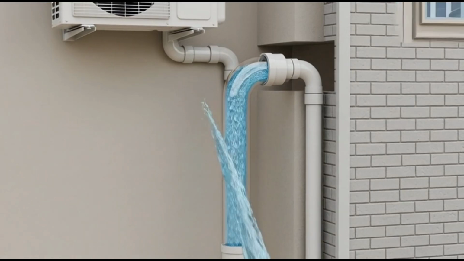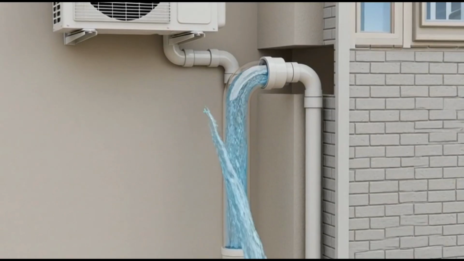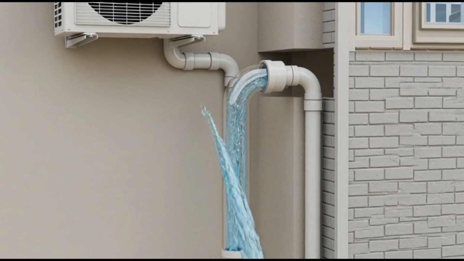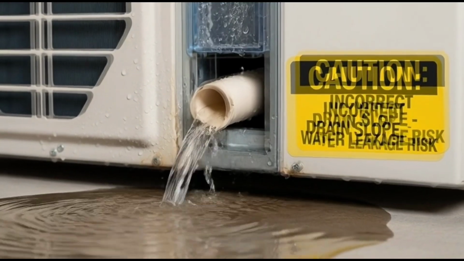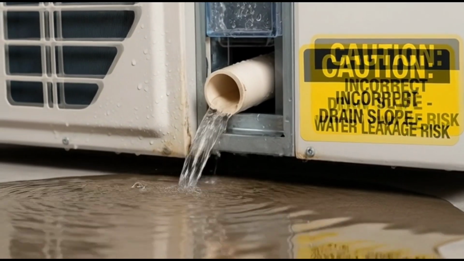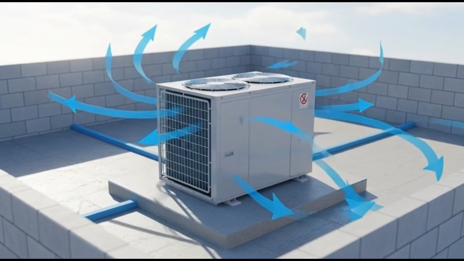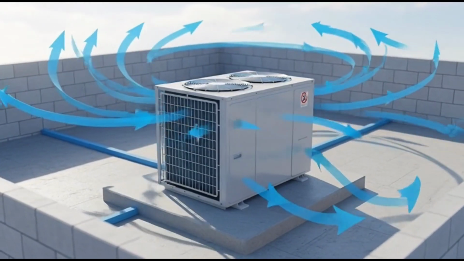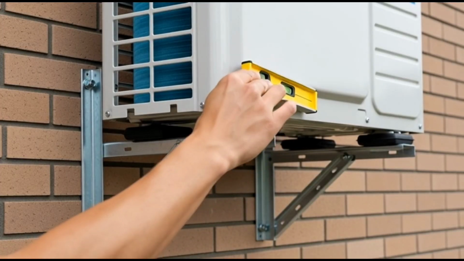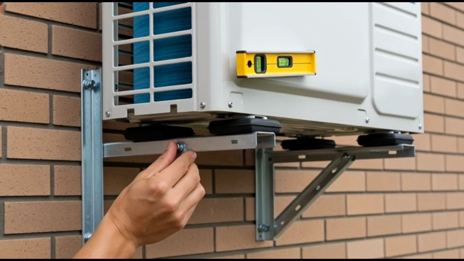Drain pipe must have a proper downward slope. Incorrect slope can cause water leakage inside. Outdoor unit needs proper airflow clearance. Ensure the unit is level and stable.